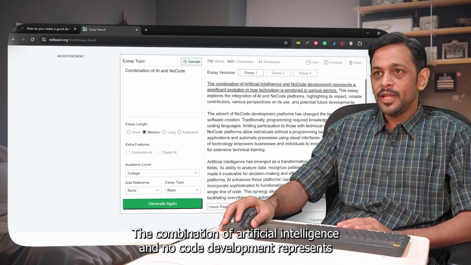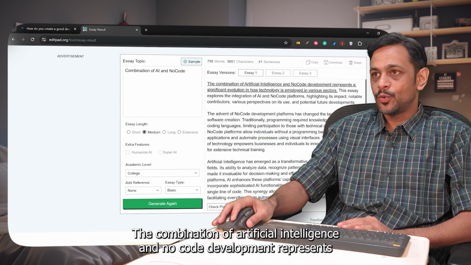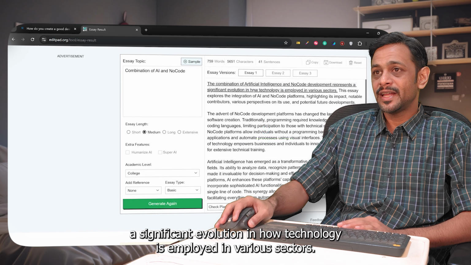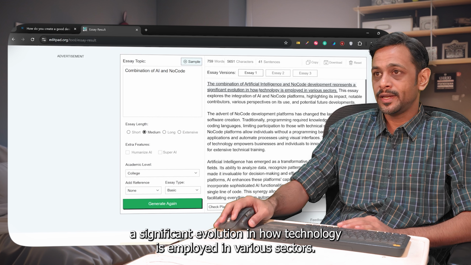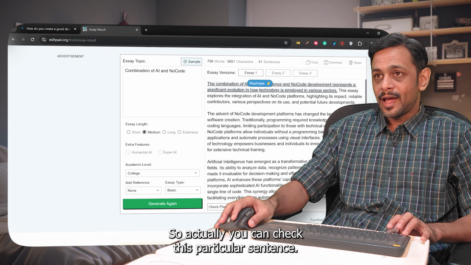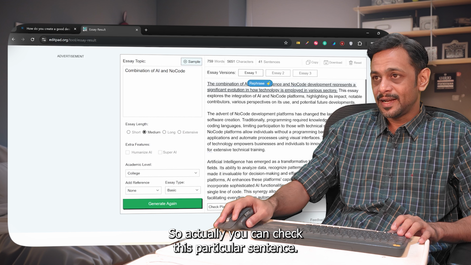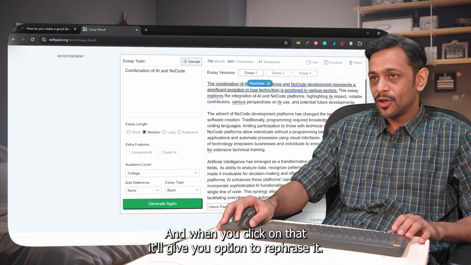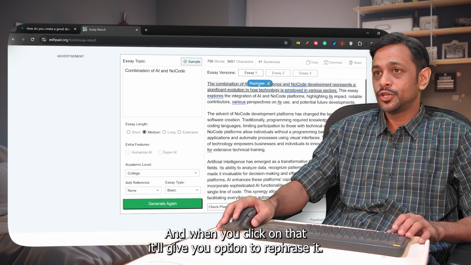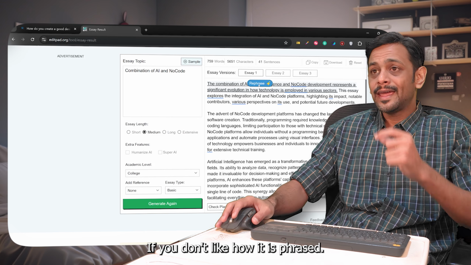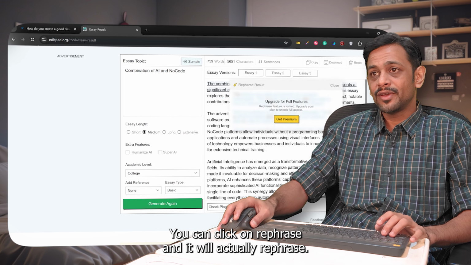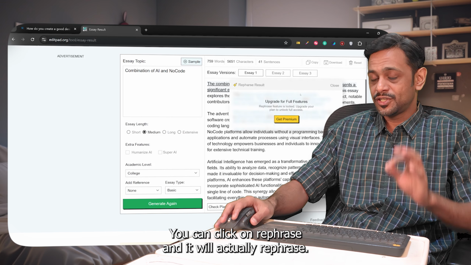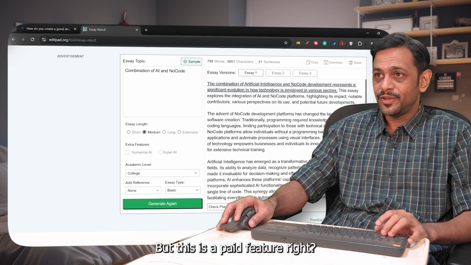There you go. The combination of artificial intelligence and no-code development represents a significant evolution in how technology is employed in various sectors. So actually, you can check this particular sentence, right? And when you click on that, it will give you the option to rephrase it. If you don't like how it is phrased, you can click on rephrase and it will actually rephrase. But this is a paid feature, right?